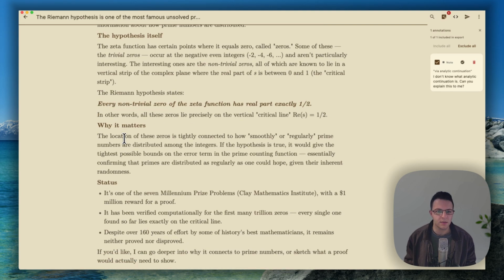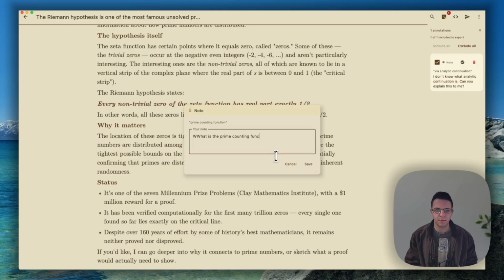Let me try and find something else to pick at. Here we go, prime counting function. What is the prime counting function? Oh, my typo. So you can just start typing, it'll create an annotation.